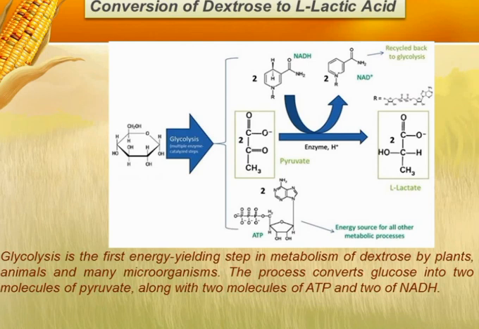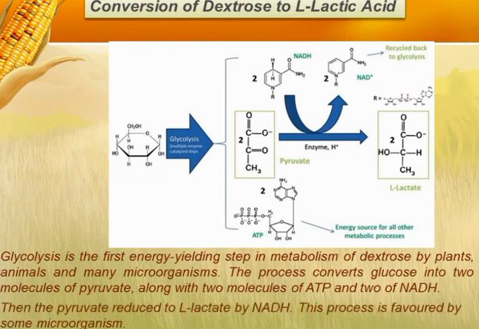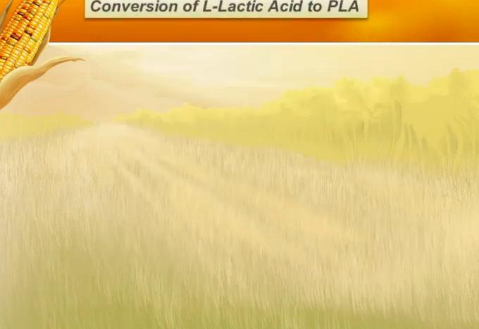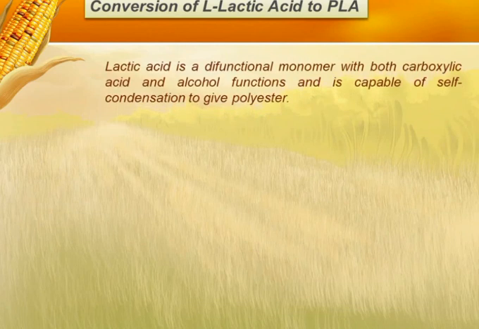This process is also favored by some microorganisms. Then the L-lactic acid is converted into polylactic acid. As lactic acid contains both a carboxylic acid group as well as a hydroxyl group, this compound has the capability to undergo self condensation to form polyester,